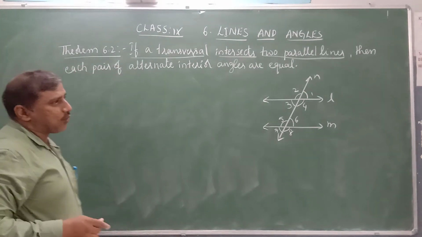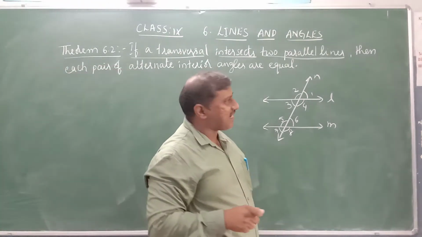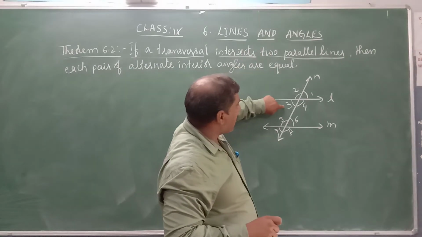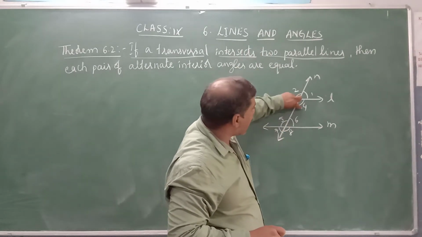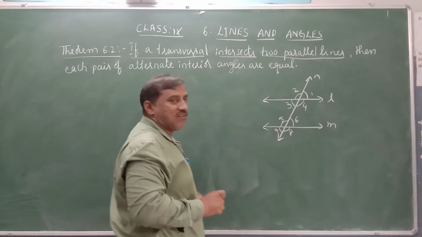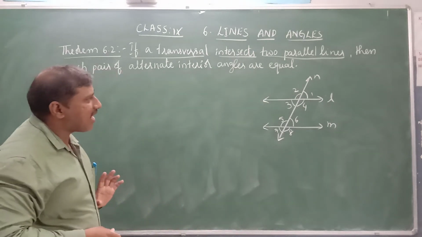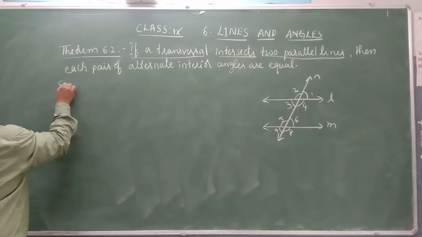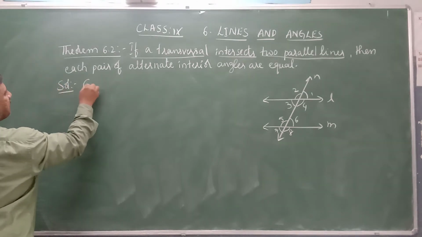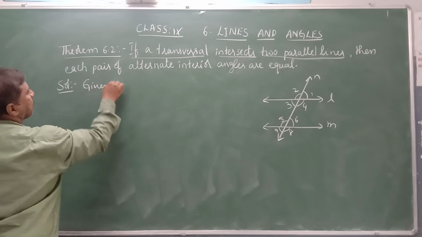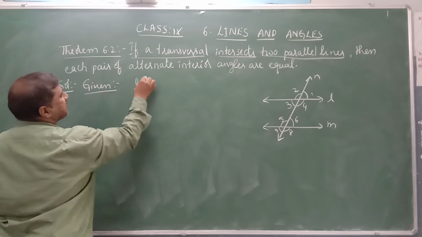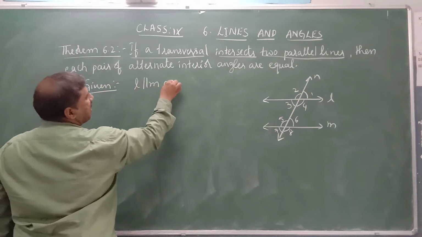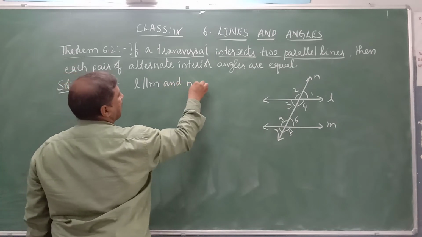Now what we have to prove: the two pairs of alternate interior angles, angle 3 and angle 6 are equal, and angle 4 and angle 5 are equal. So how do we prove this? For each theorem, write the given statements. Given: L is parallel to M and N is a transversal.